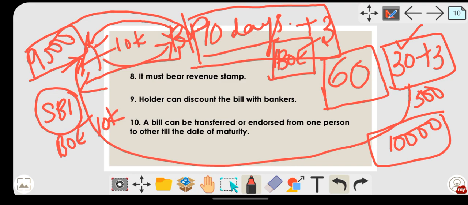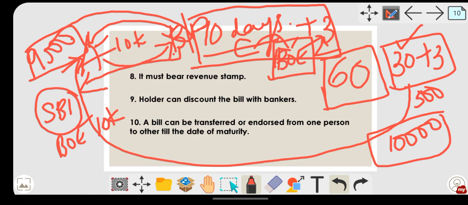A bill can be transferred or endorsed from one person to another till the date of maturity. You can endorse or transfer the bill any number of times, up to the date of maturity. So suppose B has the bill, he can endorse it to C, and so on up to Z, up to the maturity of that particular instrument.